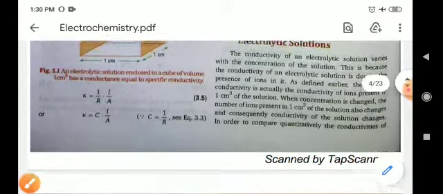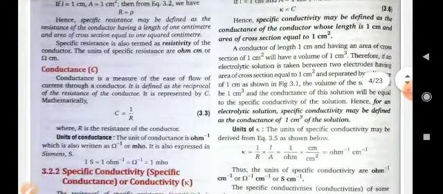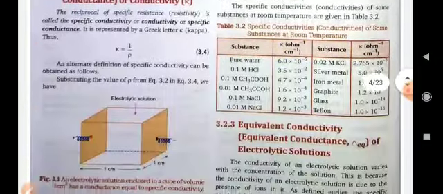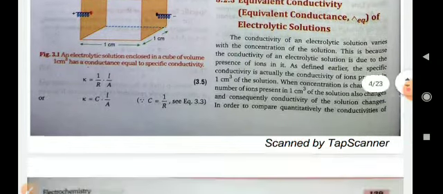Next, equivalent conductance and conductance of electrolytic solutions.